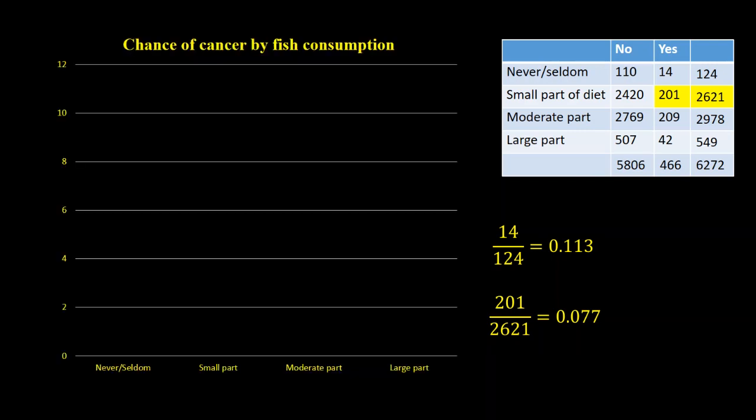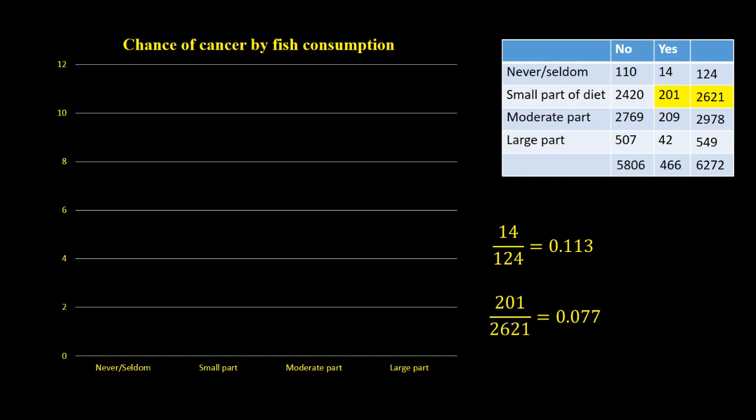But now we're going to do a bar graph. Now this bar graph won't go to 100% because these aren't going to add up to be 100% because of the way we did our table here. Now, never or seldom, if I did no prostate cancer, yes prostate cancer, would go to 100%. But I'm showing all of them having a condition of type of fish.